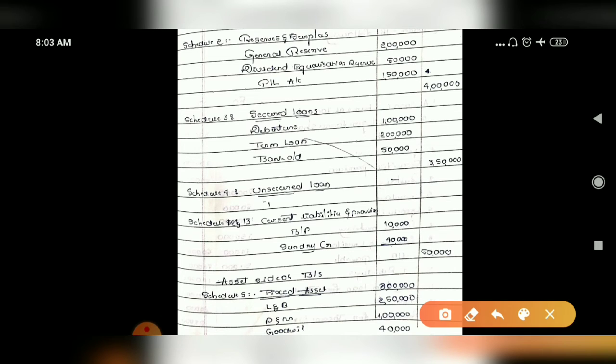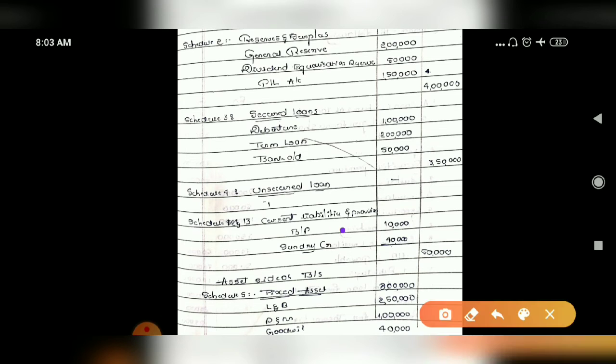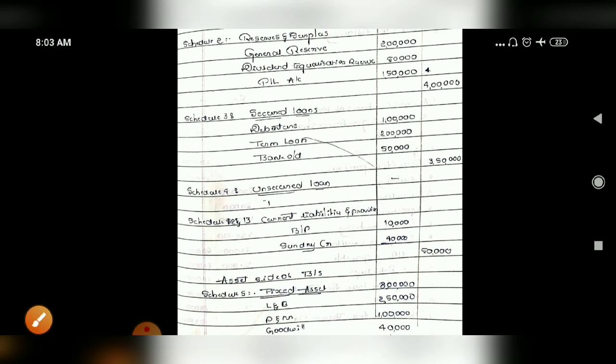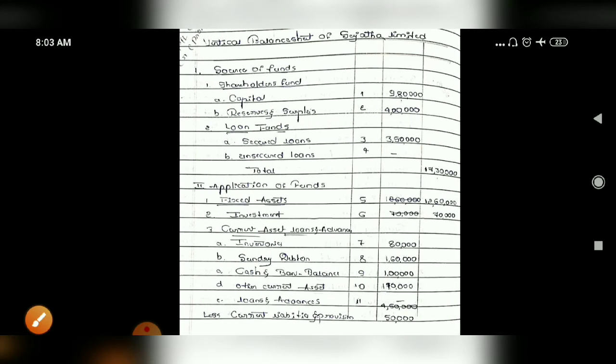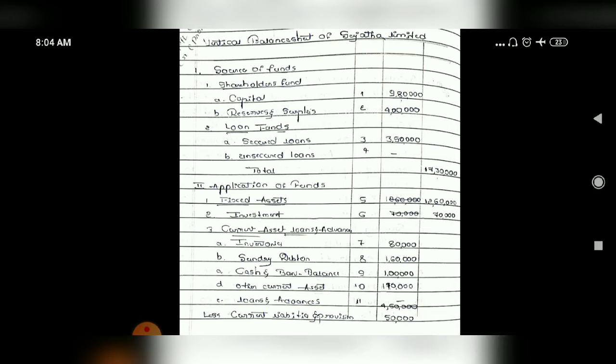So 12 is concerned with current liability. Bills payable is a current liability. Take its amount 10,000. Then sundry creditors are there, that is also a current liability. You have taken it. Provisions are not there. So 50,000 rupees current liability is there. Correct? Take it into the main column. You have written it, isn't it? Main blank format. Take the amount there.